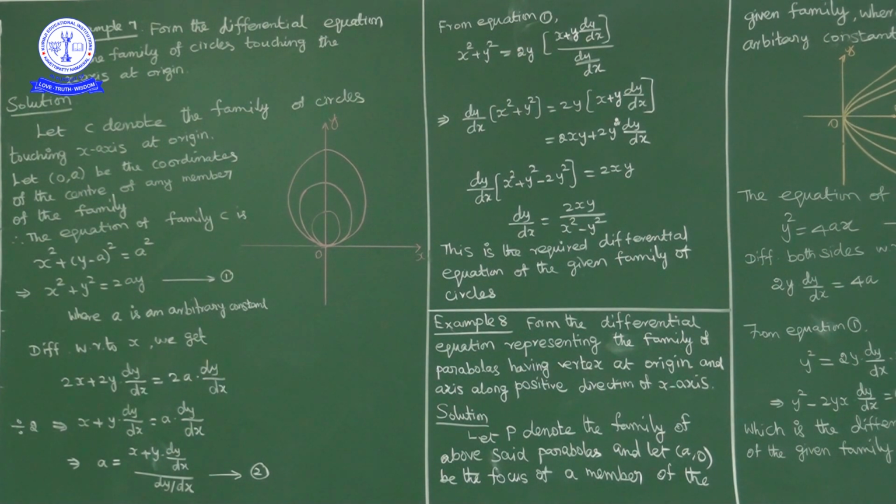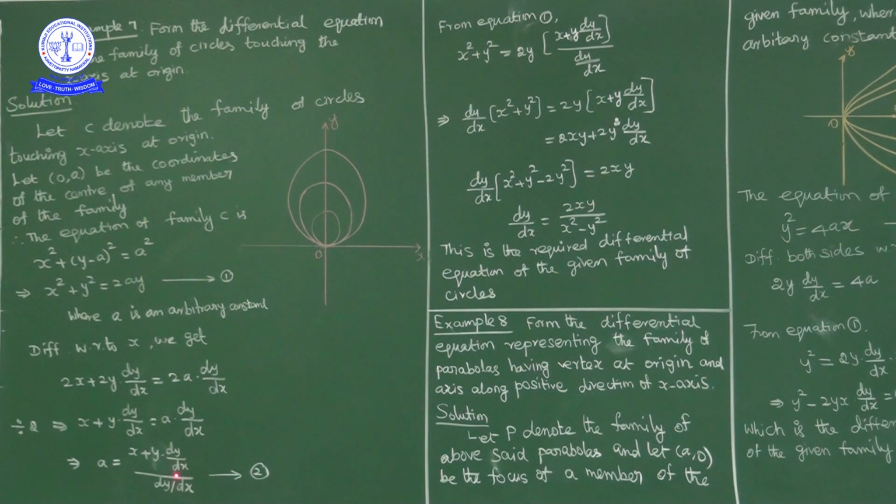Okay, we have to eliminate arbitrary constant a, so we have to differentiate only one time. So x square derivative 2x plus y square derivative 2y, y derivative dy by dx is equal to 2a into y derivative dy by dx. Overall 2 cancels on both sides. So what we have? x plus y into dy by dx is equal to a into dy by dx. Now cross multiply dy by dx this side. So what we have, a is equal to x plus y into dy by dx upon dy by dx.